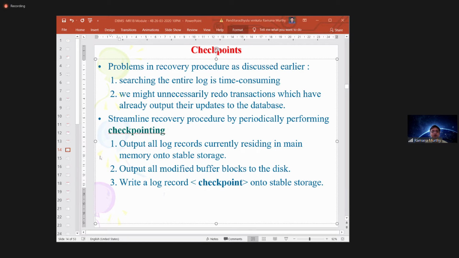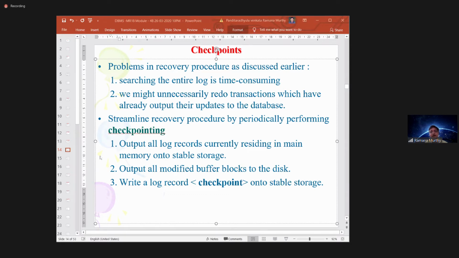Once the transaction is committed or enters the partially committed state, you are writing all modifications which are available in the buffers, in the RAM or in the stable storage, to the final disk where our database is contained. Once you confirmed, you retain all the modifications onto the database or disk simply.